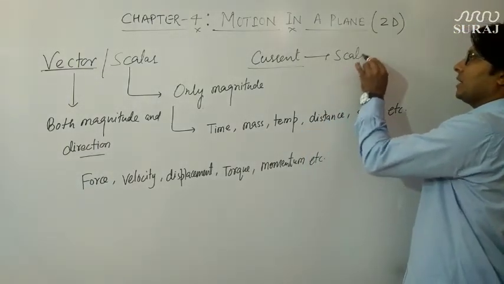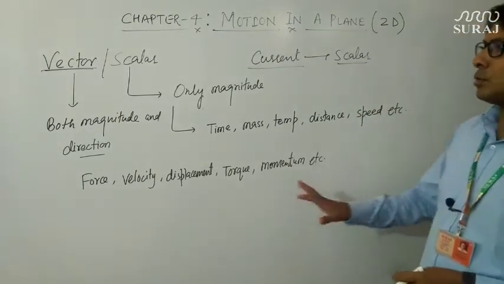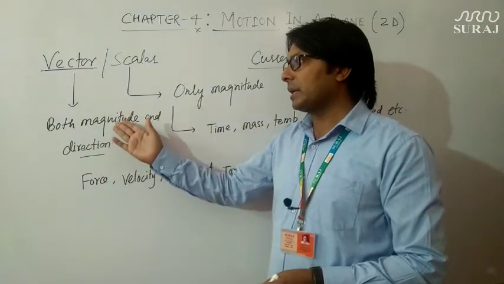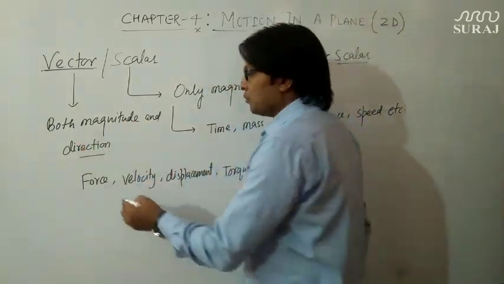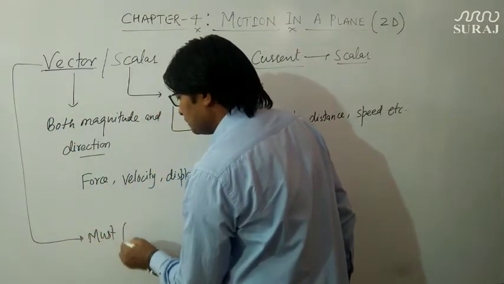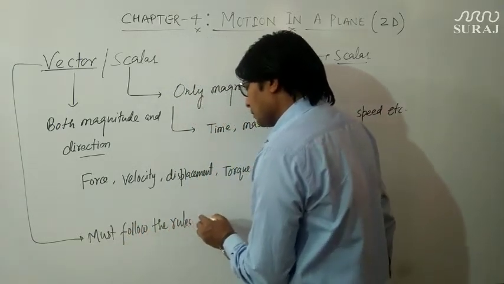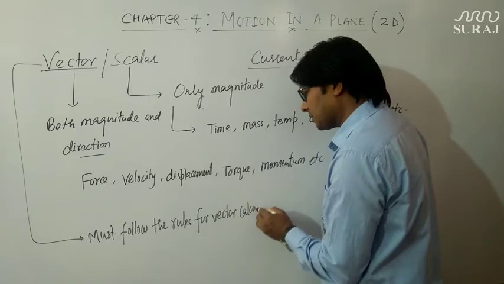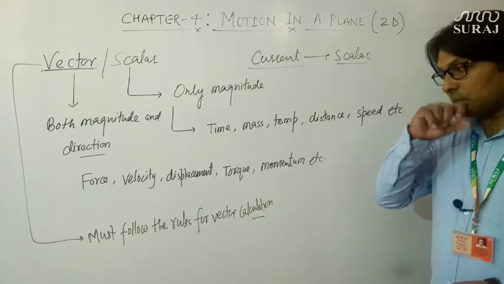So you will say, why is it a scalar quantity? Because for a quantity to be a vector quantity, it is not the condition that a quantity is considered vector if it has magnitude as well as direction. These vector quantities must follow the rules for vector calculation, like product, addition, subtraction.